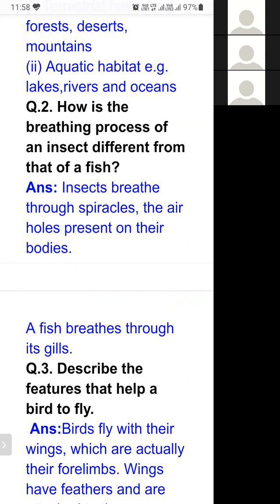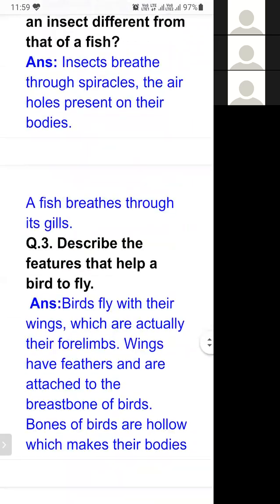If the question is asked, what is breathing? Taking in oxygen and giving out carbon dioxide. This process is known as breathing. So how do insects breathe? They breathe through the spiracles. How do fish do breathing? They do breathing with the help of their gills. Gills are the breathing organs.